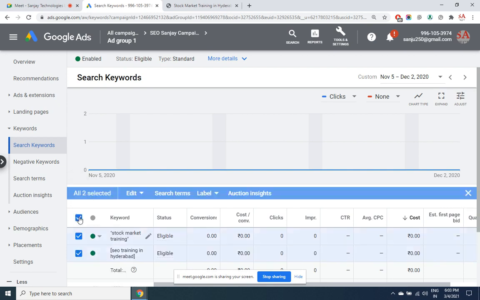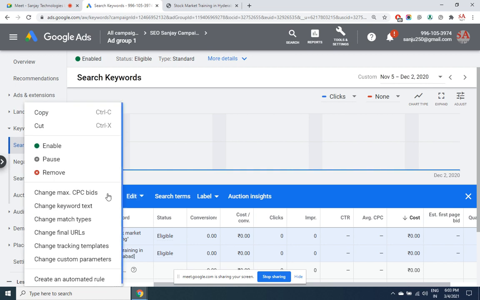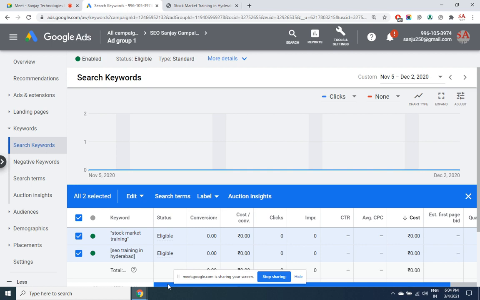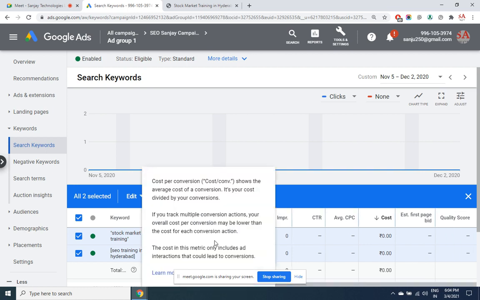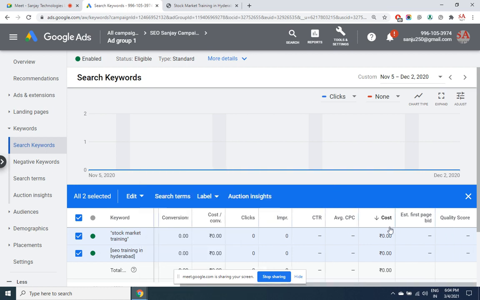Even multiple, you can select them and then use the bulk option. All these bulk operations can be done. While the ads are running, you'll be getting what is the cost, what is the first page bid, what's the quality score. Let me show you a campaign which I've already run here.